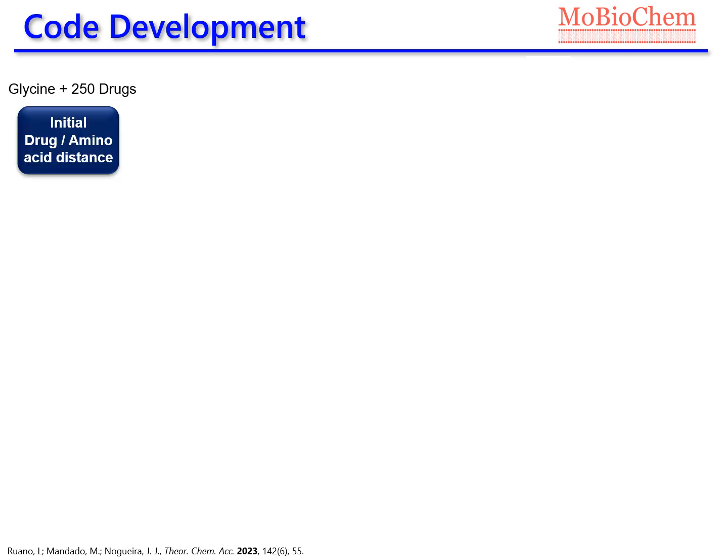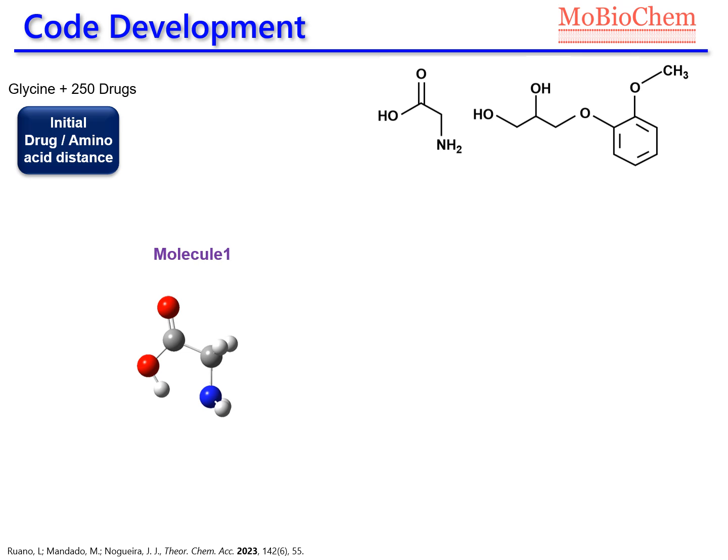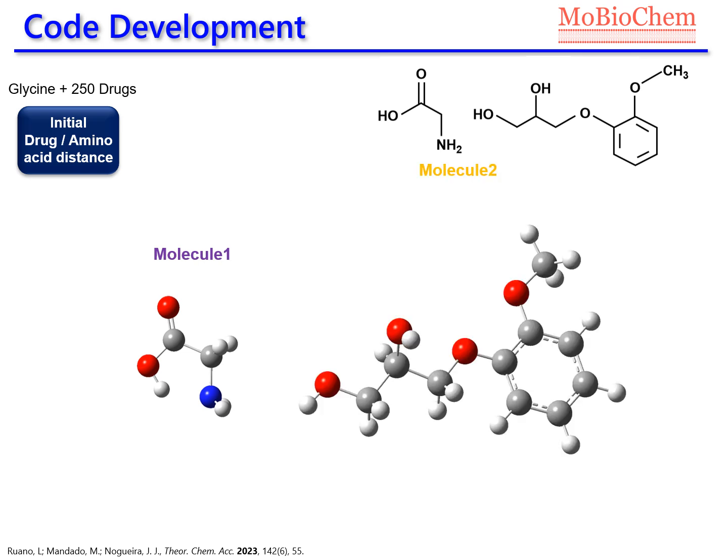First, we create all the system by combining lysine amino acid with the 250 drugs. For this specific system, composed by glycine amino acid, molecule 1, and this organic molecule, molecule 2, first we calculate the geometric centers of both molecules and separate them by a specific distance. How is this distance calculated? We calculate the Euclidean distance between each pair of atoms. Later, the largest distances for each molecule are searched and called diameters d1 and d2, and half of these values are the radius r1 and r2.